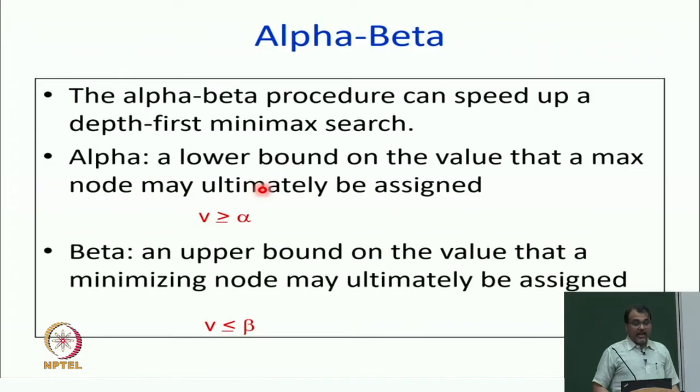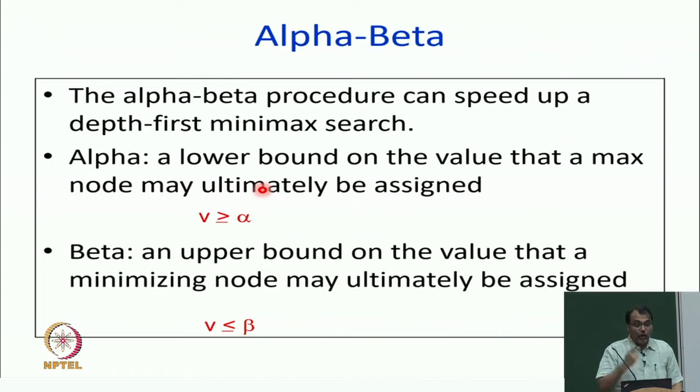That is my bounding procedure. And whenever I can prove that my best solution is going to be worse, then I can prune it out. And the same intuition we are going to do, except that we will not just have best and better, we will also have worst and worse, and then we will compare the two, and this particular method will be called alpha beta pruning. So, alpha beta procedure can speed up a depth first minimax search.